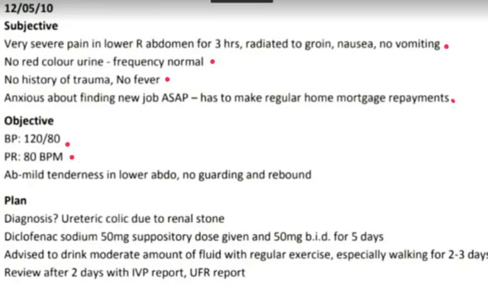The important thing here is that you got a mild tenderness in lower abdomen. So this is the objective data that is relevant. Mild tenderness in lower abdomen, that is very important information, an important bit of information on this particular date. Okay, and query diagnosis ureteric colic due to renal stone.